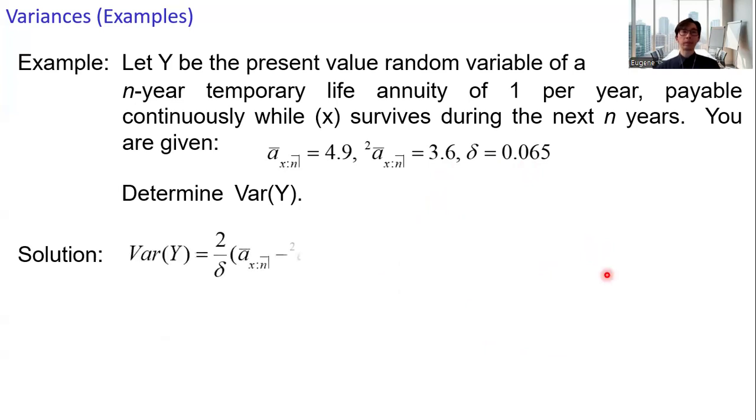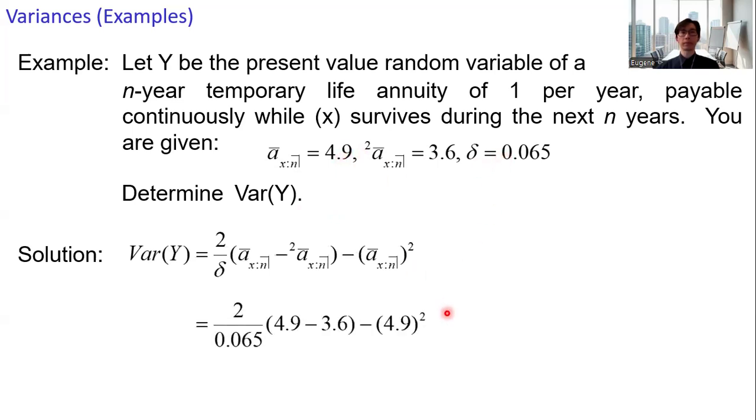You can do the problem in terms of the annuities if you can remember this expression for the variance. And then this one is straightforward. Just substitute the numbers, and we get the same answer, 15.99.